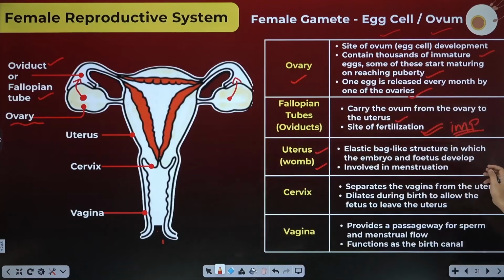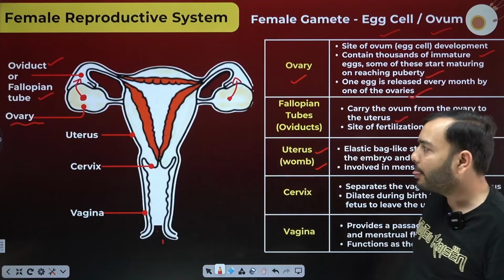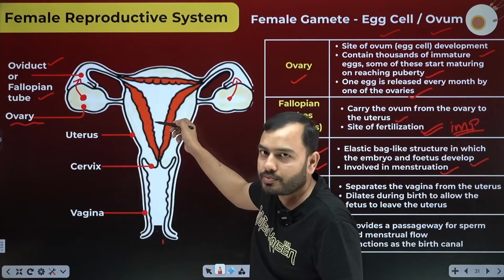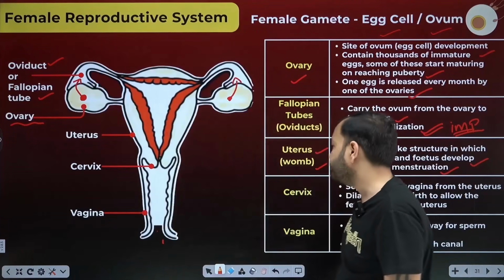Elastic bag-like structure in which the embryo and fetus develop, involved in maturation. It is also involved in this. Okay, we will read about this later. After this, one part is the cervix. Beta, what does the cervix do? It separates the uterus, meaning womb, from the vagina. This is the job of the cervix.